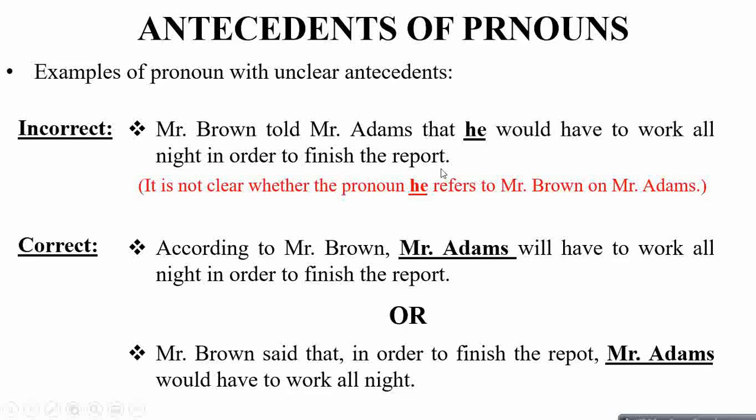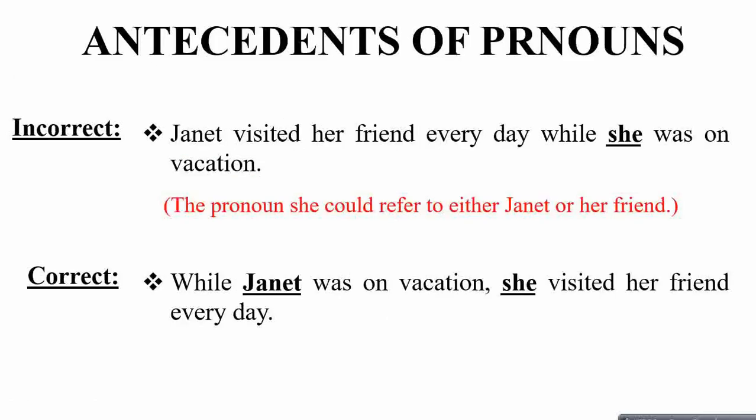Another example, Janet visited her friend every day while she was on vacation. Now the pronoun she could refer to either Janet or her friend. We are not sure. So the correct sentence construction will be, while Janet was on vacation, she visited her friend every day. Now, while Janet, we know that this she is referring to Janet.